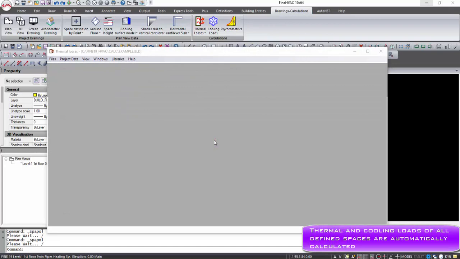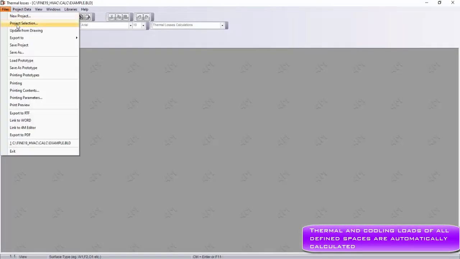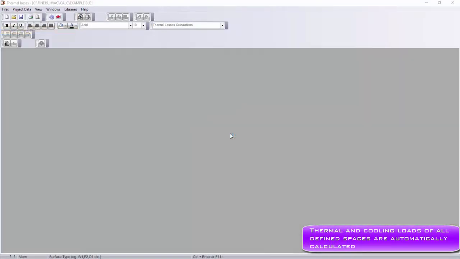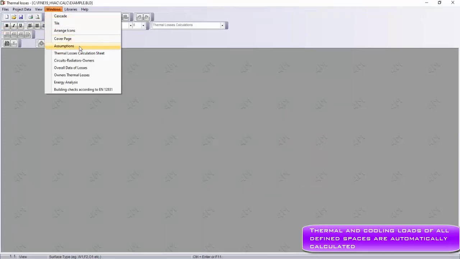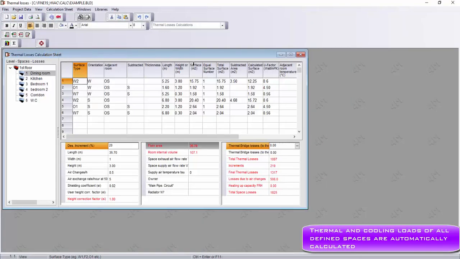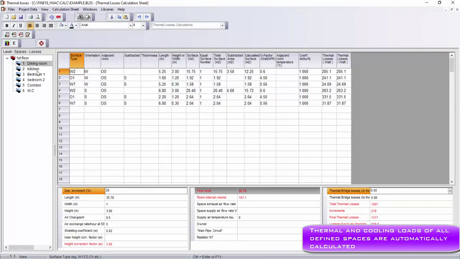Updating the calculation module and selecting Windows calculation sheet, we can check the data acquired from the drawing and get out the thermal load of each space automatically.